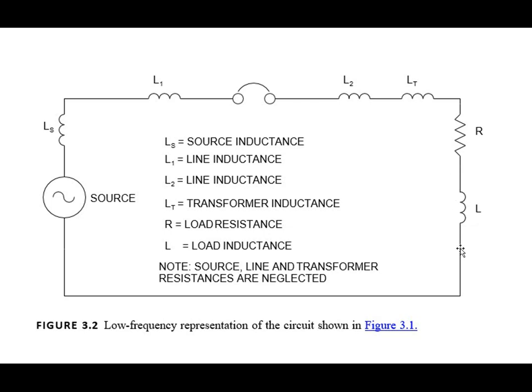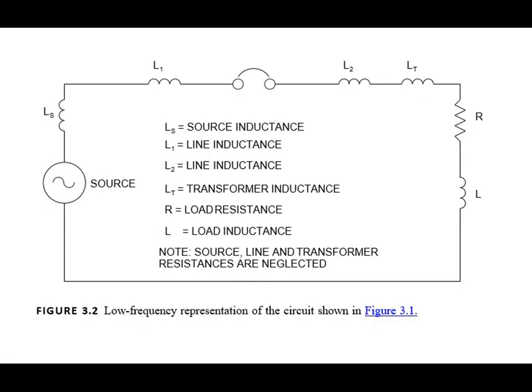So all the parameters are connected in series in the steady state representation of the previous figure. Note source, line and transformer resistance are neglected. So this is the steady state model of the particular system.